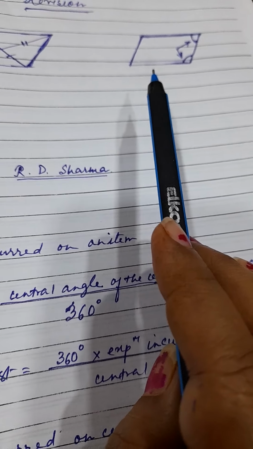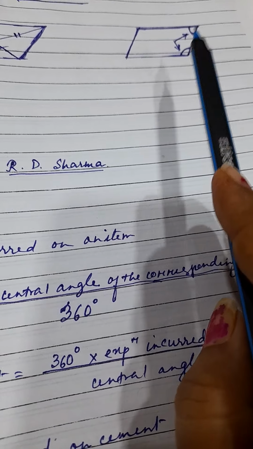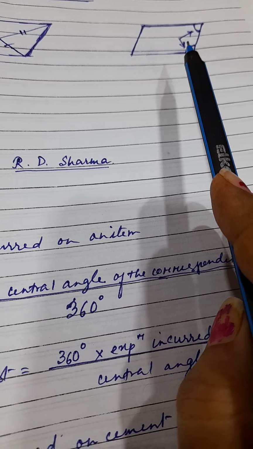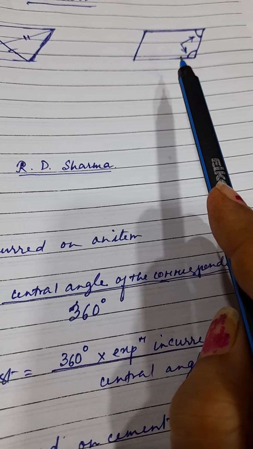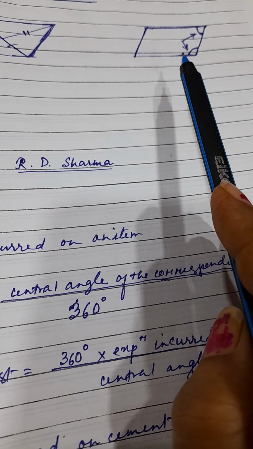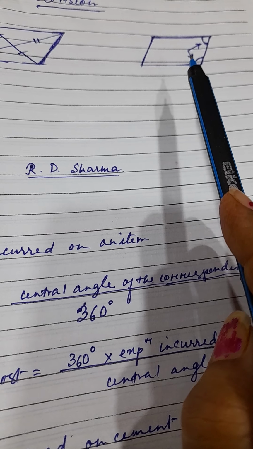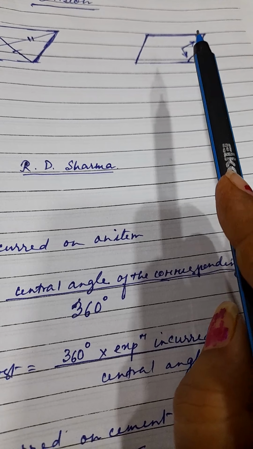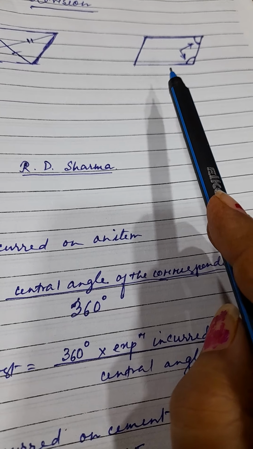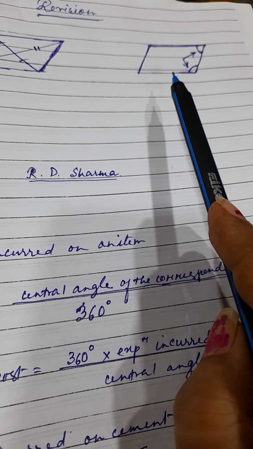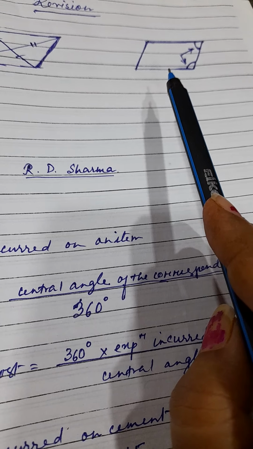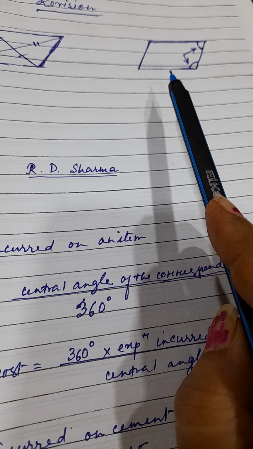Like here another figure is there. Here these two adjacent angles have been shown. Which property from the parallelogram will you apply over here? You know the sum of the adjacent angles of a parallelogram is 180 degrees, supplementary, clear or not?